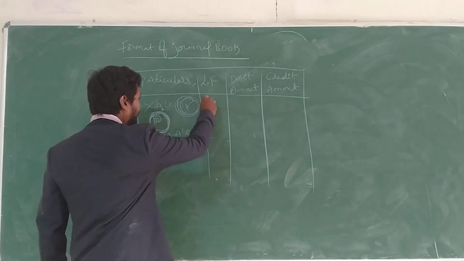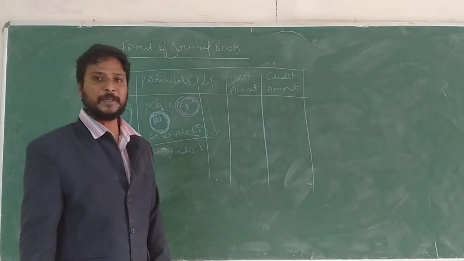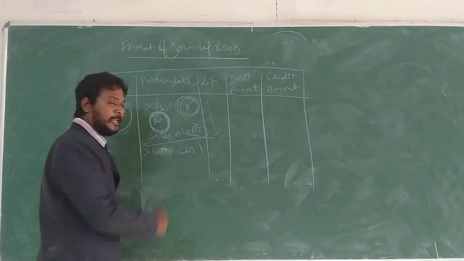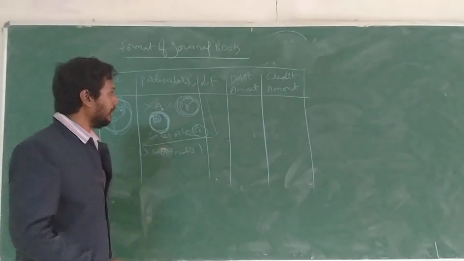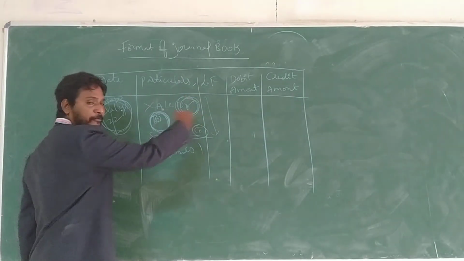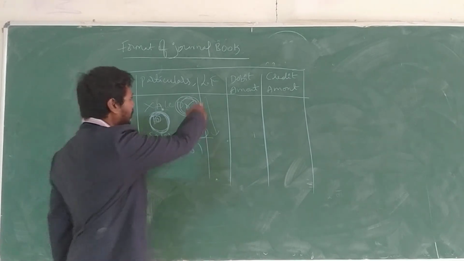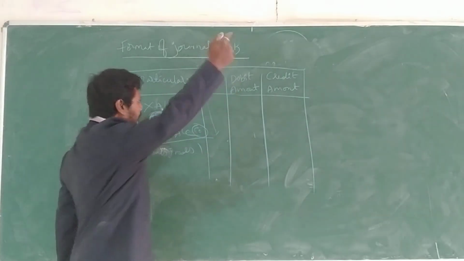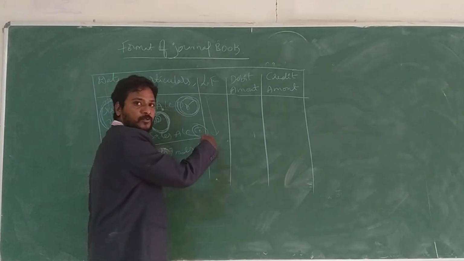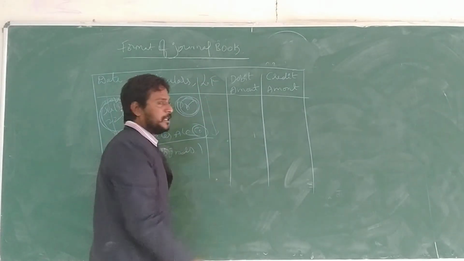Next one, LF means ledger folio. In this column we mention only the document number or receipt number. That is what ledger folio is. Next one, debit amount and credit amount.